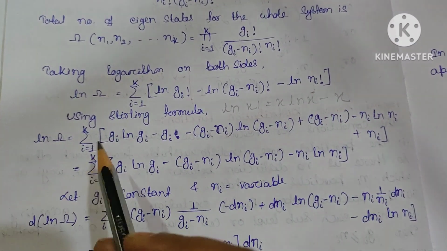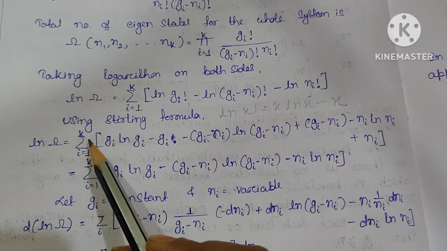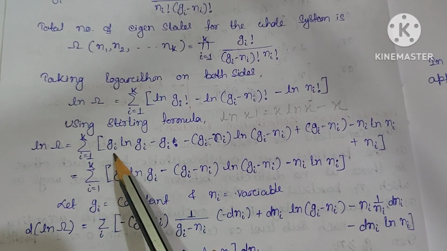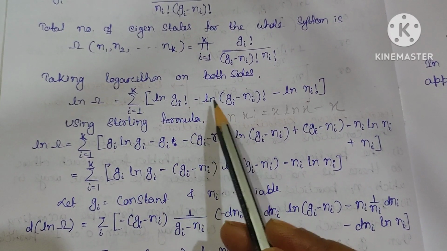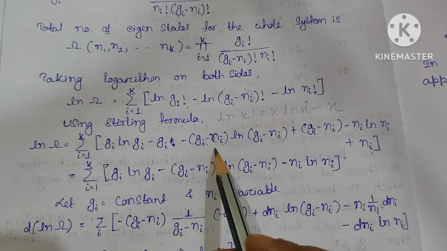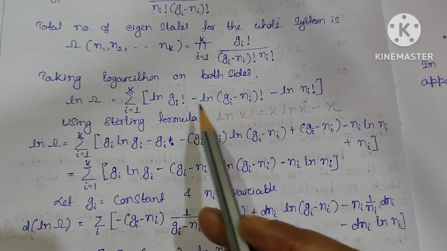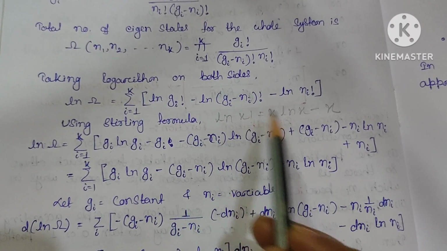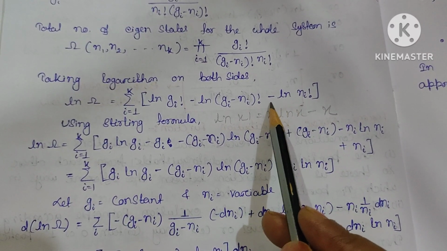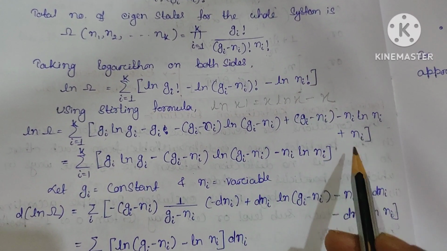By using this, we can write ln omega equal to the sum over i equal to 1 to k of Gi ln Gi minus Gi, then minus Gi minus Ni times ln of Gi minus Ni, plus, since minus minus becomes plus, Gi minus Ni, and again minus Ni ln Ni, plus Ni.